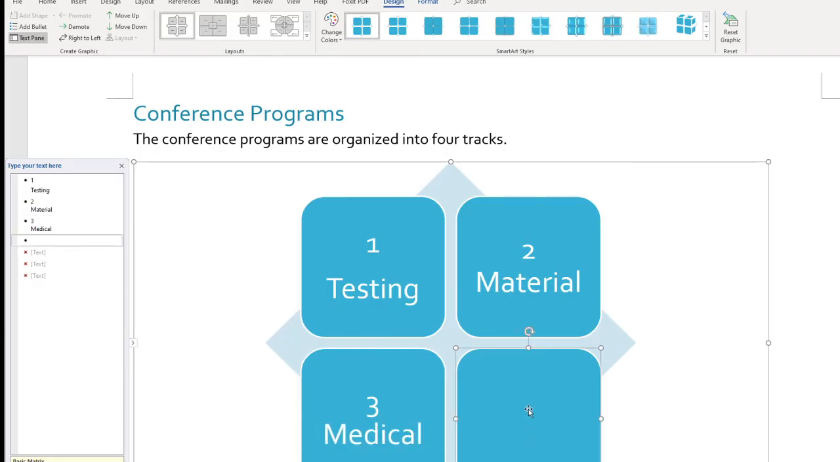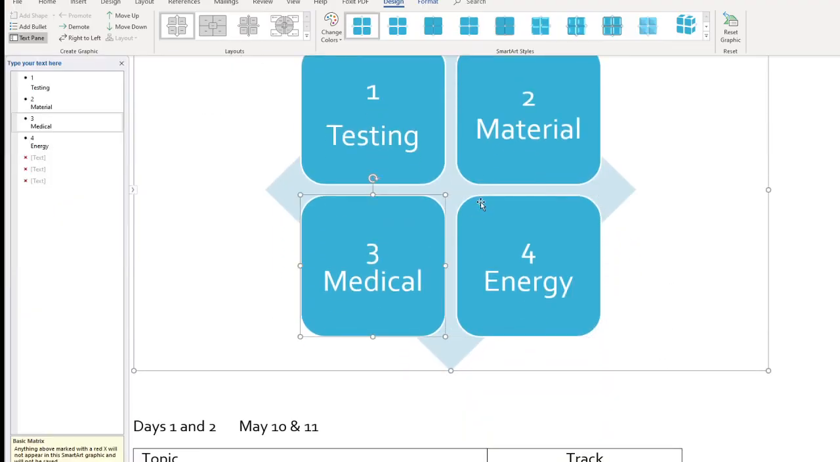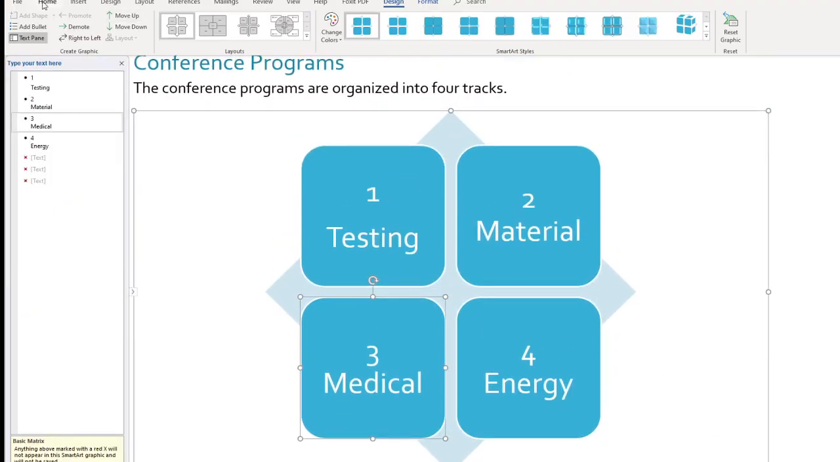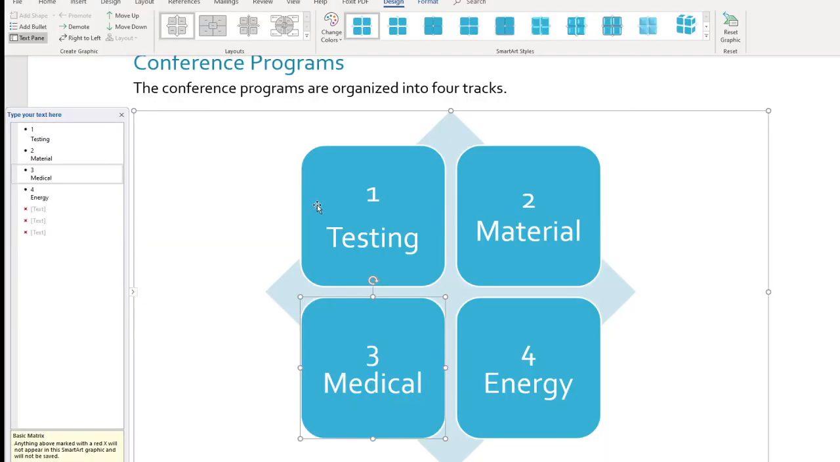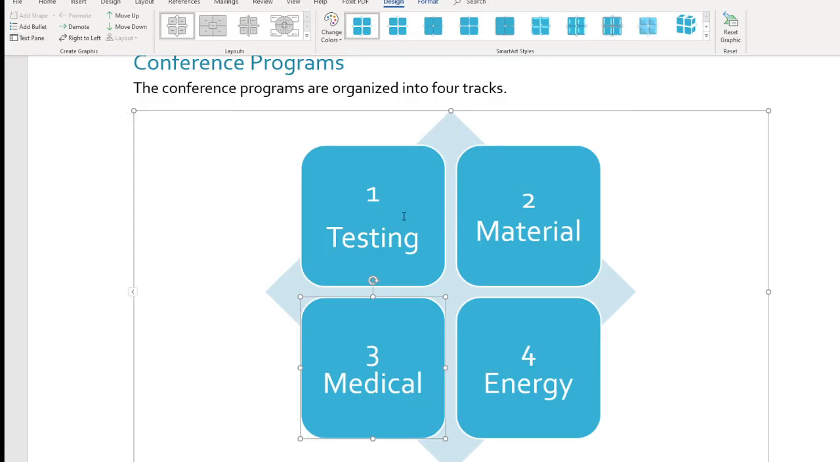All right, and now that's 4, shift enter. All right, so that will be energy. Okay, so that's our smart R, and that's file saving. Okay, now the smart R. Okay, this is our smart R.